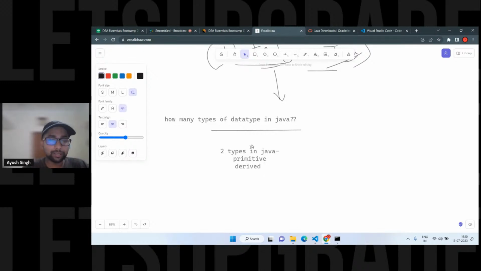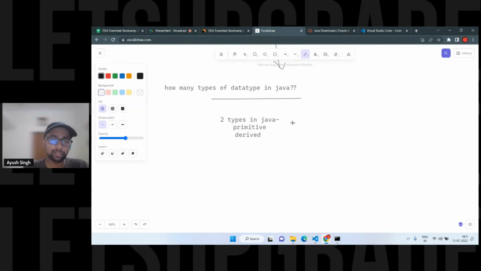What is the difference between primitive and derived? Can anyone tell me? Java and CSS, you cannot say there is much similarity. Related to the concept there is a similarity, so don't confuse the concepts. The data type here is kind of the same, only some syntax differs. Maybe you already know C or C++, but there are differences that create confusion, specifically in DSA programs. That's why this is basic but important.